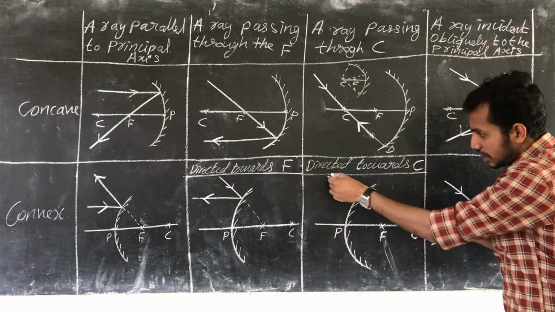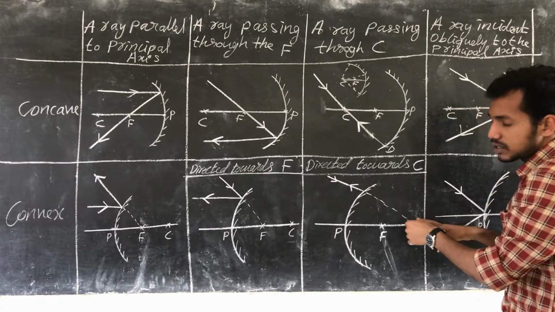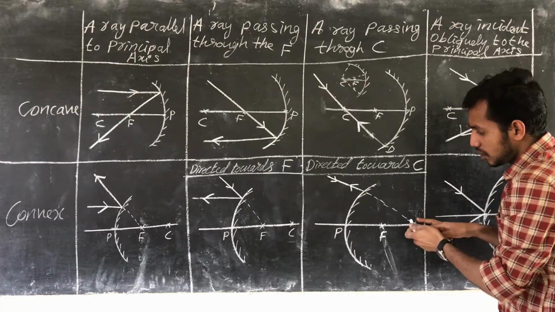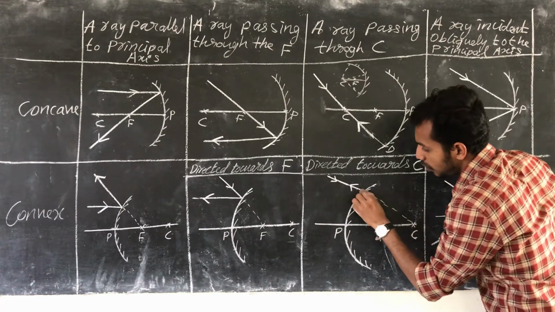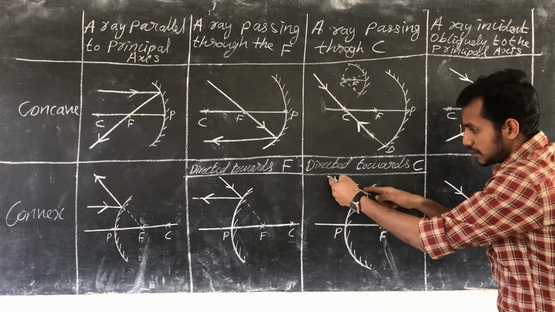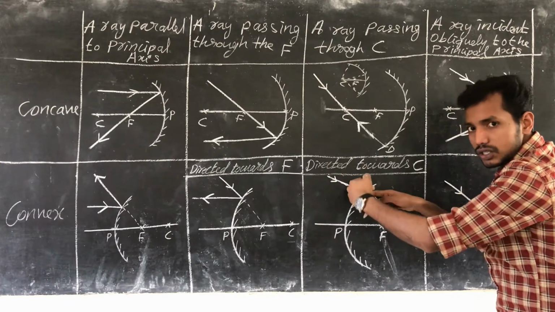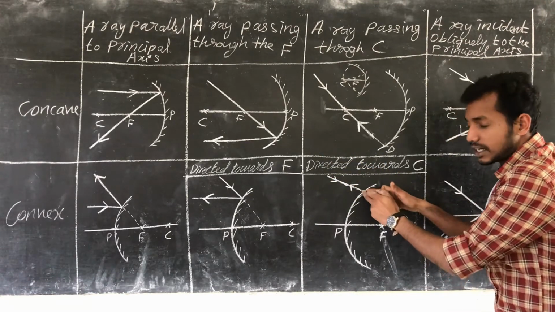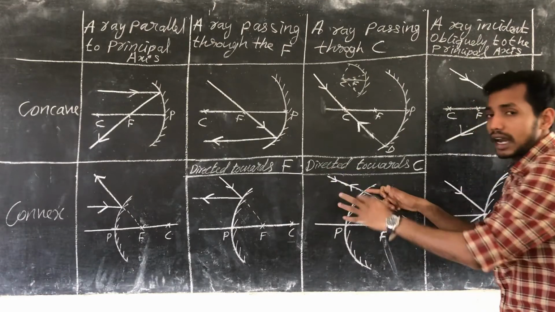Here also we can see that if a ray of light is directed towards C, the angle of incidence will be 0 because this is the normal. If you draw the normal, it will be along the same line. So the angle of incidence is 0, then the angle of reflection also should be 0, so it will get reflected back along the same line.